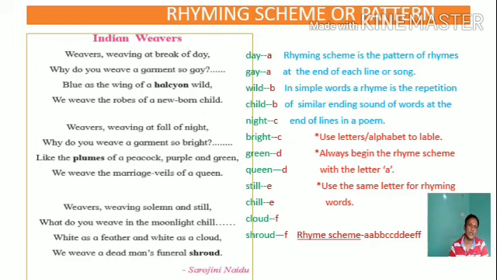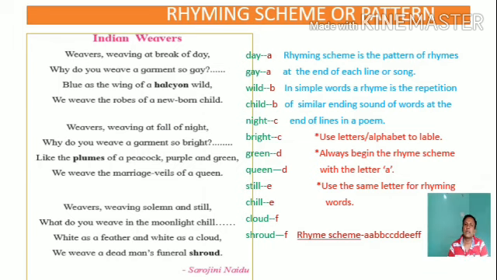Now here is a poem, The Indian Weavers, and we will see how to write or how to get the rhyming scheme of this poem. For getting the rhyming scheme, again I tell you that we should consider the ending words of the lines of the poem.